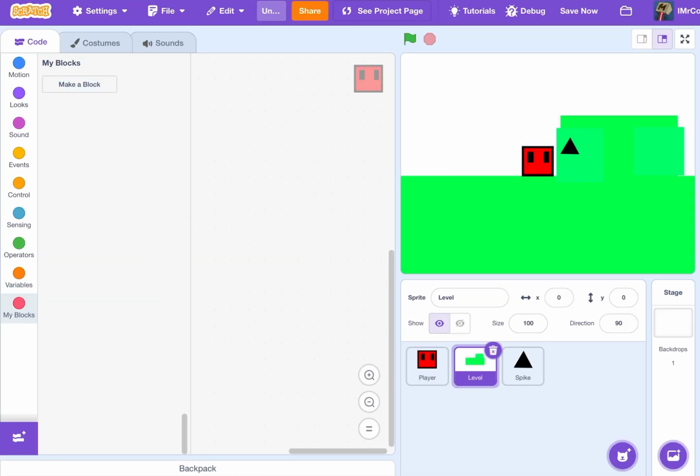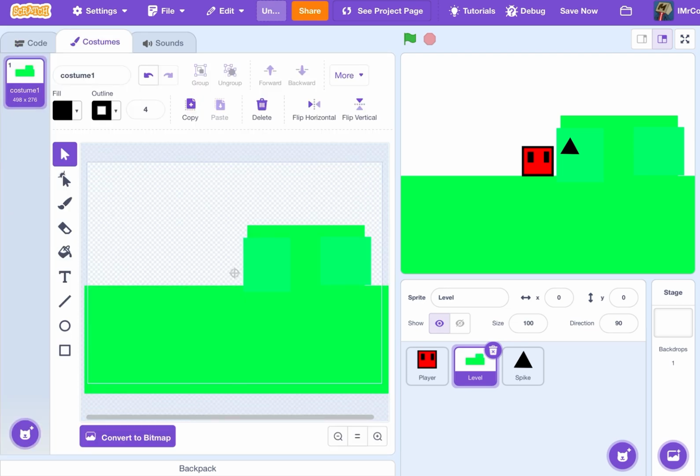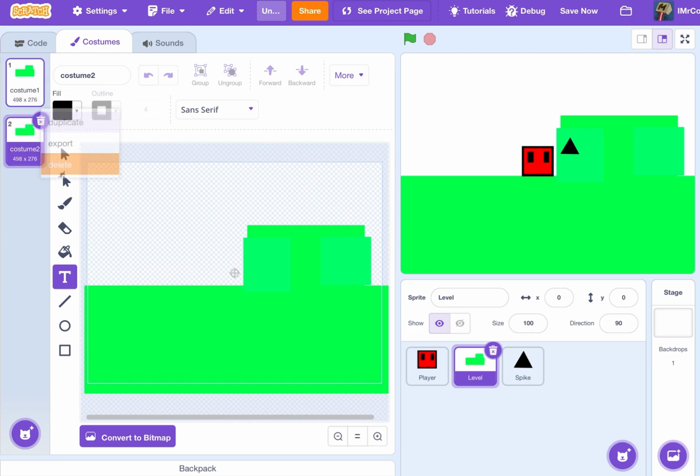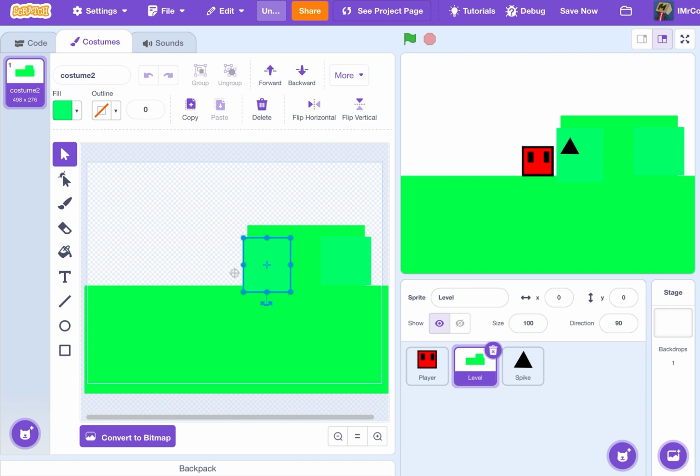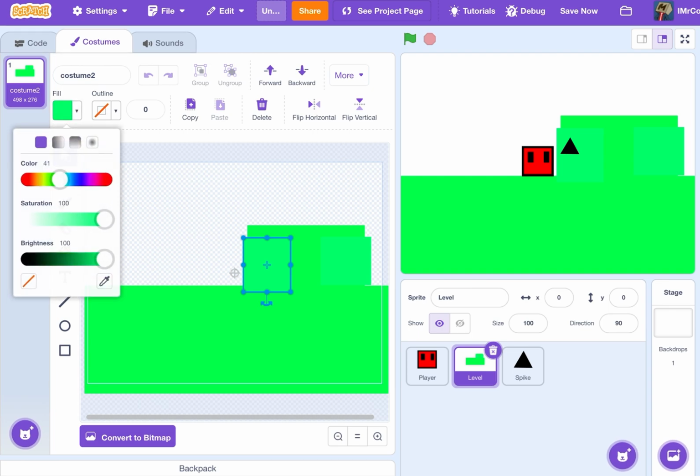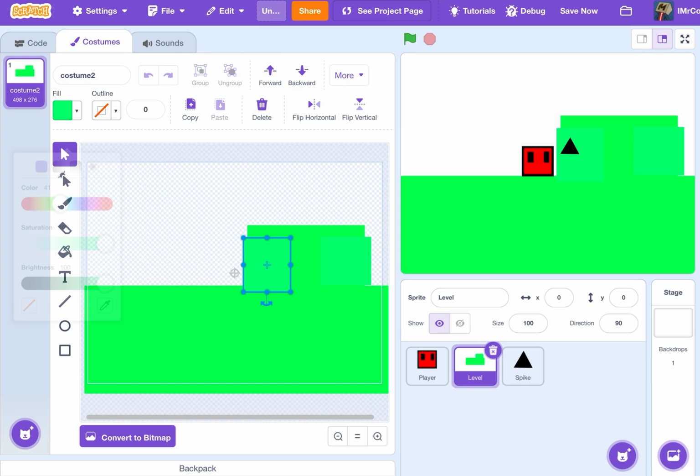And then on the level, we're gonna add levels and spikes. So you gotta add different levels. I will upgrade this one. And then I'll create a clone of it. And I have to remember this from the last video. So it was 41, 100, and 100. Yeah.